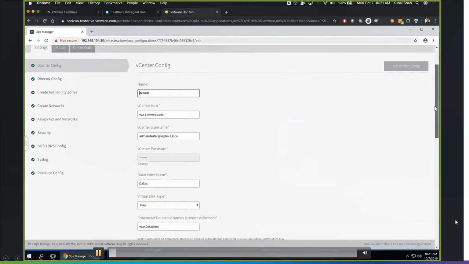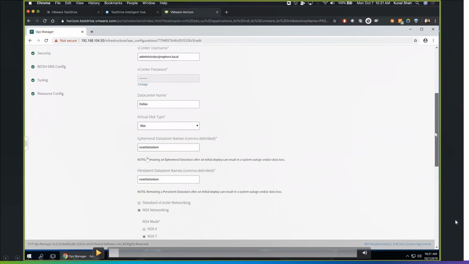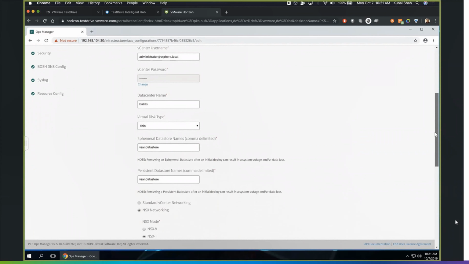Let me pause here. So here is the ephemeral data store and persistent data store. The persistent data store is something which we usually keep out of the box because we want to persist the data. Usually this is for high availability as well. We don't keep our data on the same tree as the one on which we are standing. We'll keep it far away so that in case something happens to this site, at least we have a backup somewhere. The persistent data store is supported for vSAN; we have NFS and VMFS also.